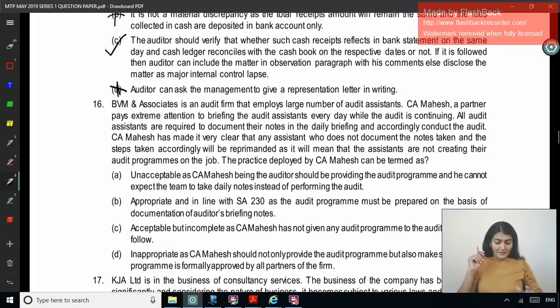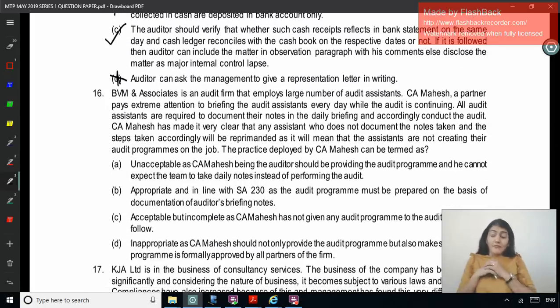Okay, next one, right? 16. BVM and Associates is an audit firm that employs a large number of audit assistants. CA Mahesh, a partner, pays extreme attention to briefing the audit assistants every day while the audit is continuing. All audit assistants are required to document their notes in the daily briefing and accordingly conduct the audit.